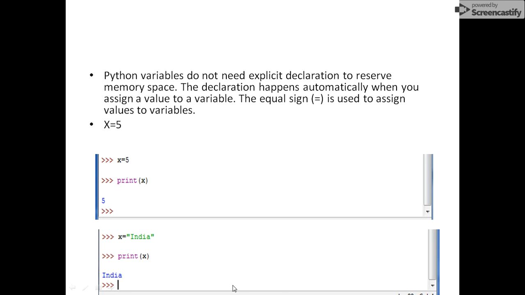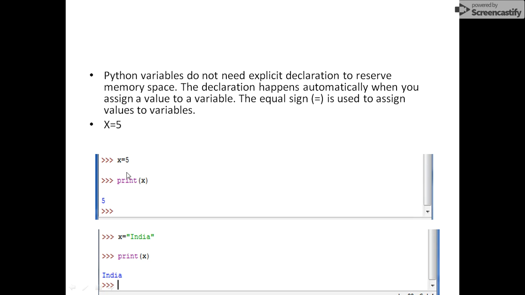As you can see in this example, we have simply assigned a value 5 to a variable x. We are not explicitly saying what the type of this x is. But the Python compiler automatically understood that because 5 is a number literal, x will be a variable that will hold a number in it. So that's why it will be of a number type.